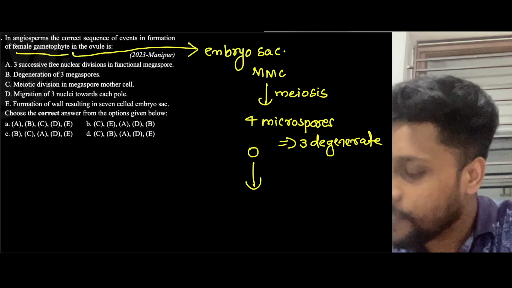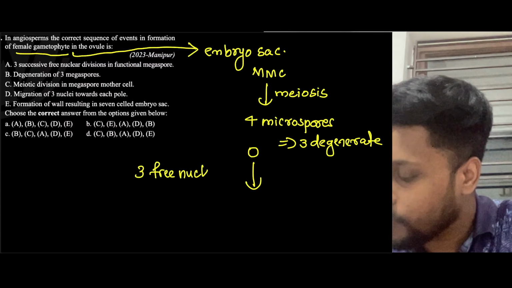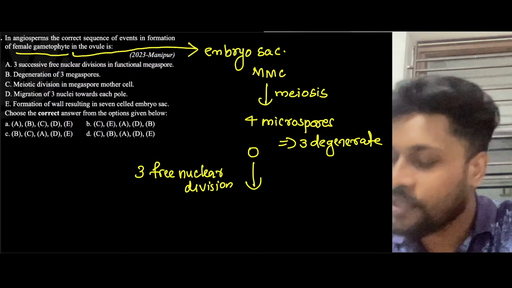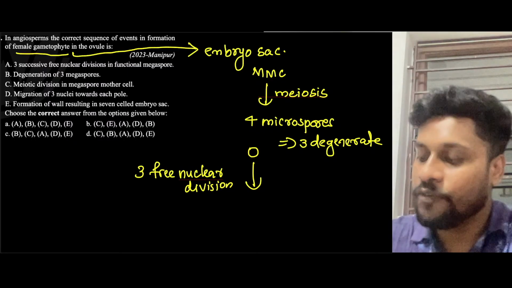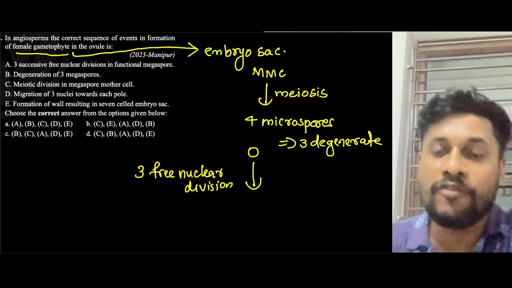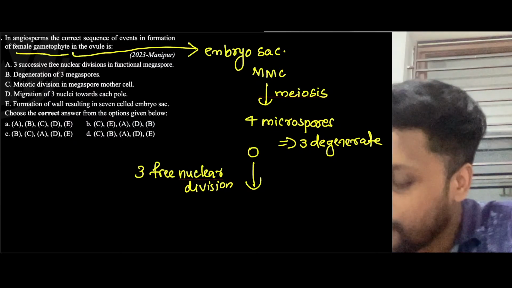First of all, there will be three free nuclear divisions, which will lead to the formation of eight nuclei. And finally, there will be walls. They will form cells because of the wall formation. So, what will be the correct step here?